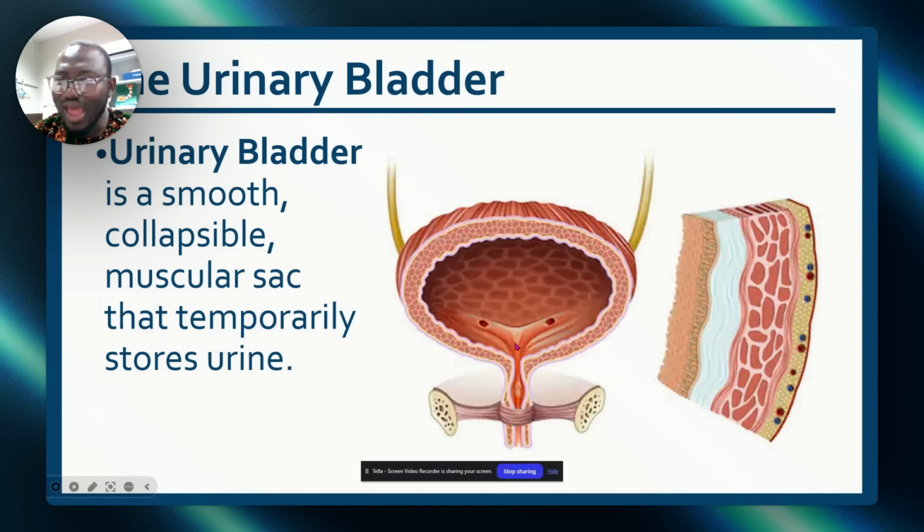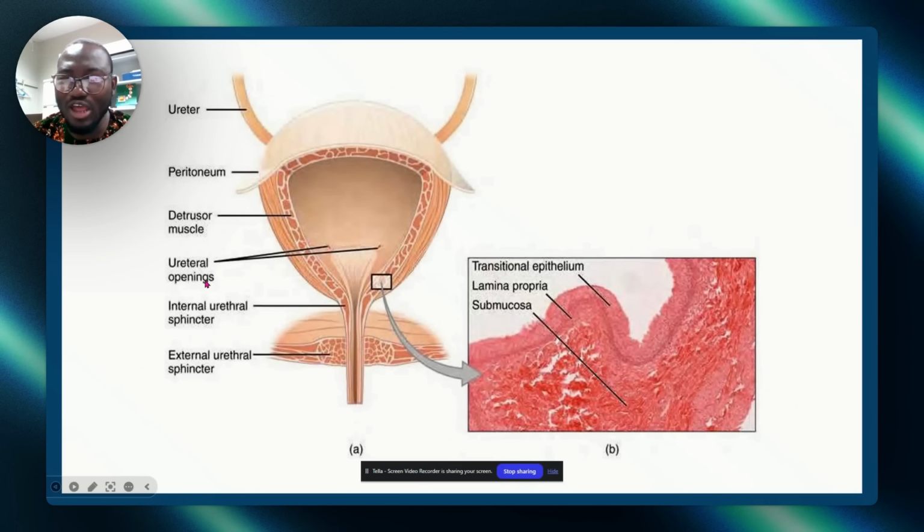They will point at it and ask you, what is it? It is the trigon. Write it down. Trigon. All right? Now, this is a more diagrammatic surface of the bladder. Remember, I told you the bladder is transitional because it stretches. Transitional, transiting between cuboidal to columnar. It has lamina propria, and it has submucosa as well.